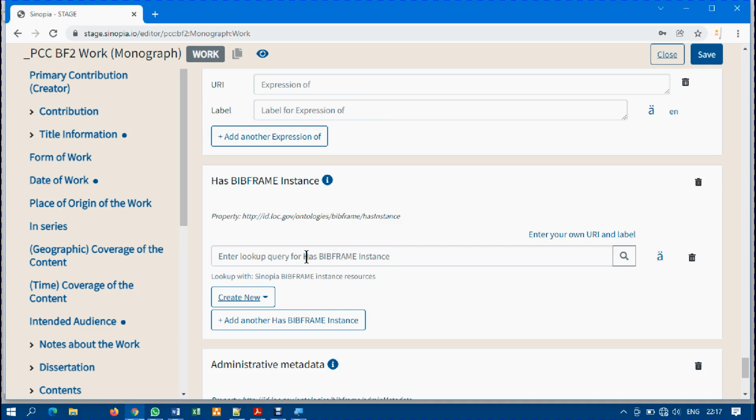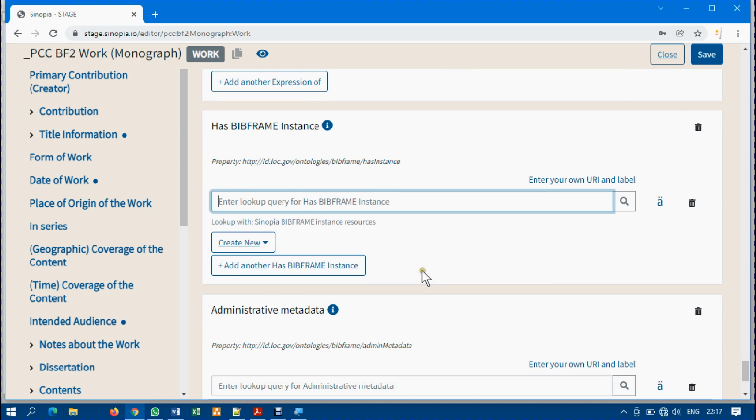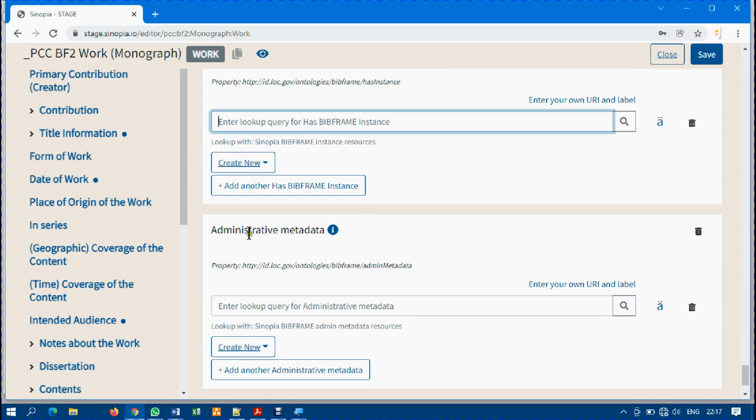If you do have, you just paste it here. But right now, we do not have a URL for instance. We are just working on the work aspect of the Sinopia data entry. Now we don't have instance yet. And we don't have it for administrative instances.